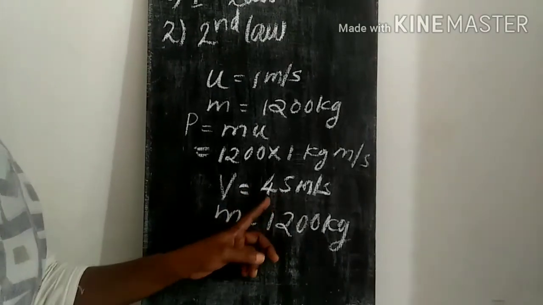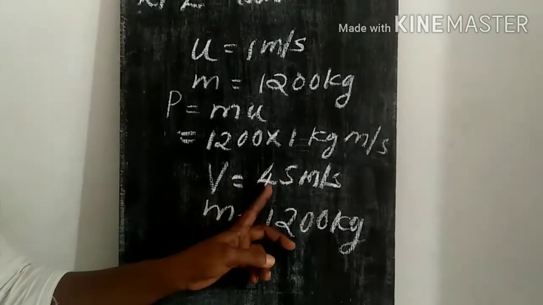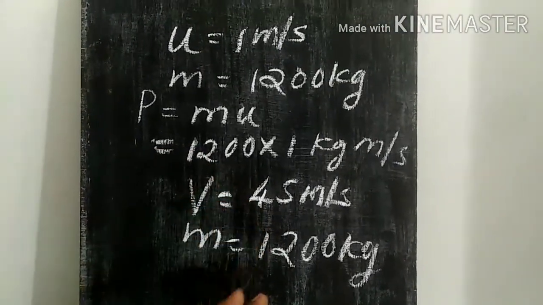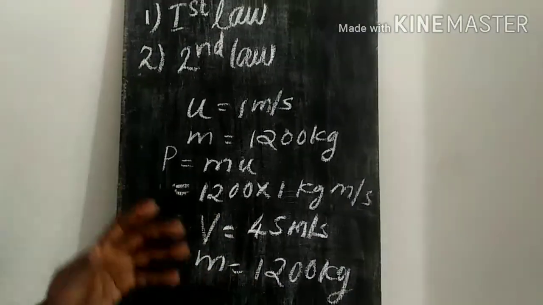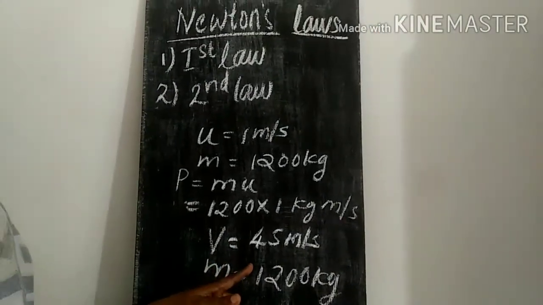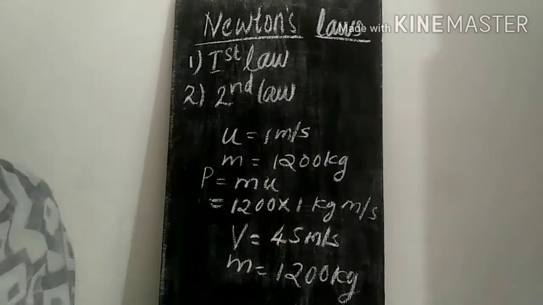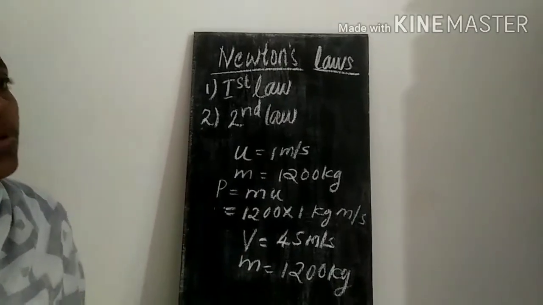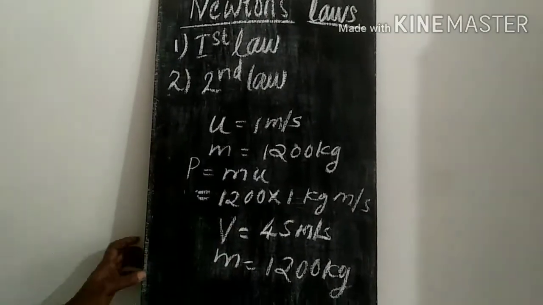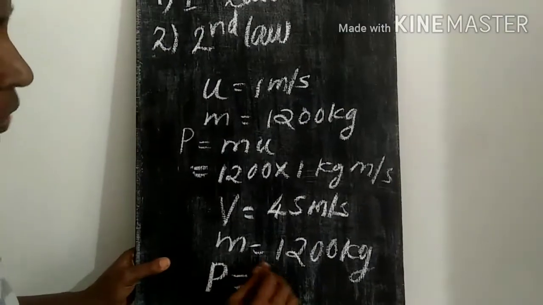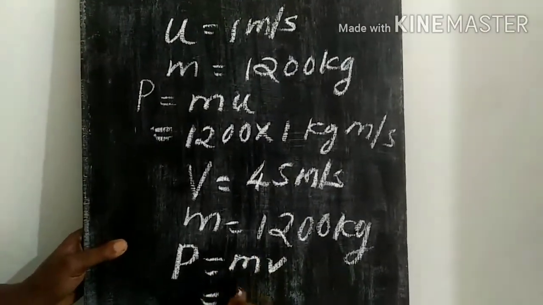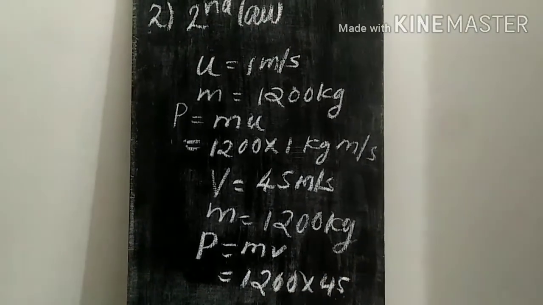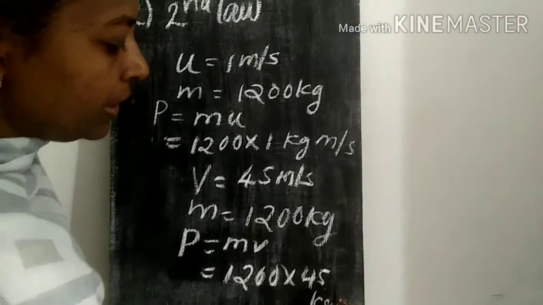This increase of velocity happened within a short time, in 1 or 2 seconds, because all the persons are pushing hard within a short span of time. So the body could attain a velocity of 45 meter per second. That is enough to start the engine and the car can move very softly. So the final momentum obtained by the car is P equal to m into v, that is 1200 into 45. Clear? And the unit is kilogram meter per second.